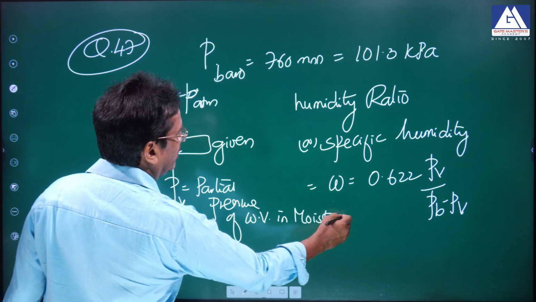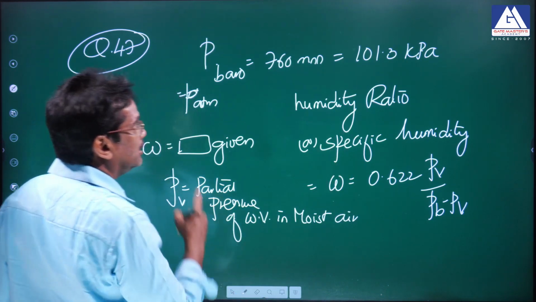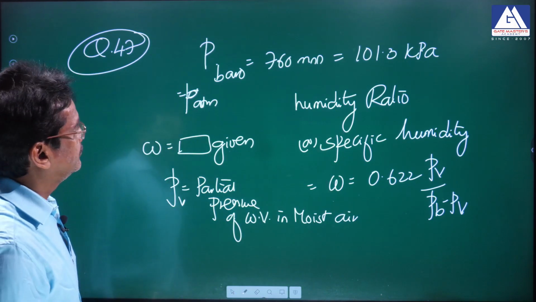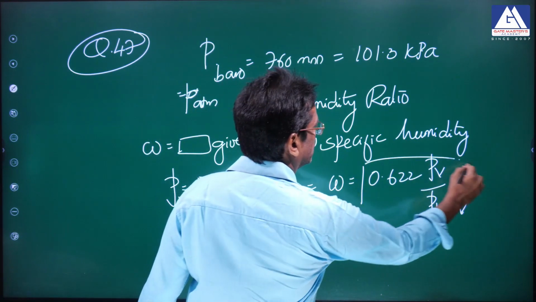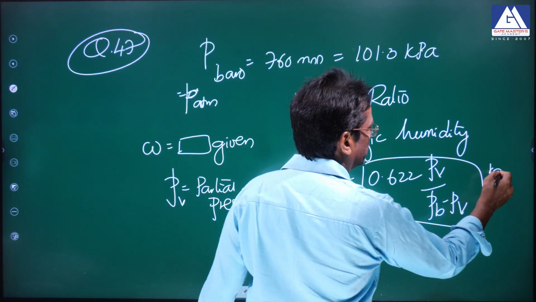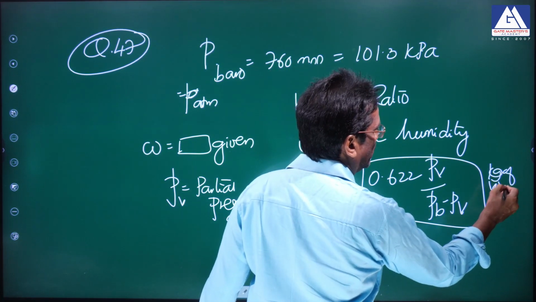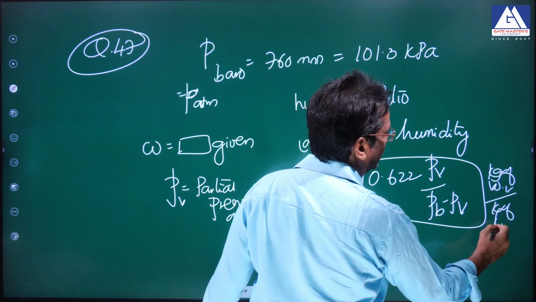If you apply this formula in that problem, that answer is not matching. This is the formula. What is the formula for specific humidity? 0.622 into PV by PB minus PV, kg of water vapor per kg of dry air.